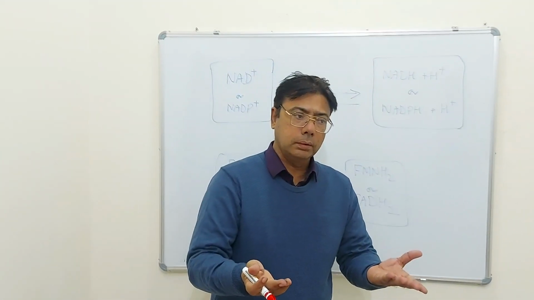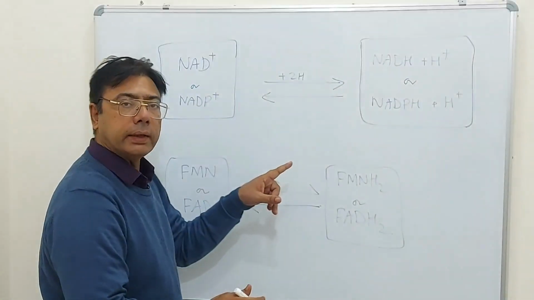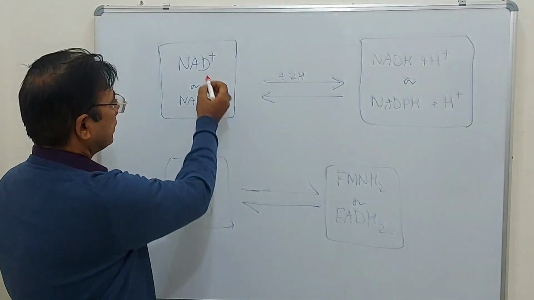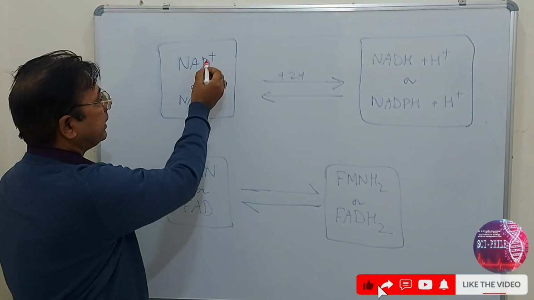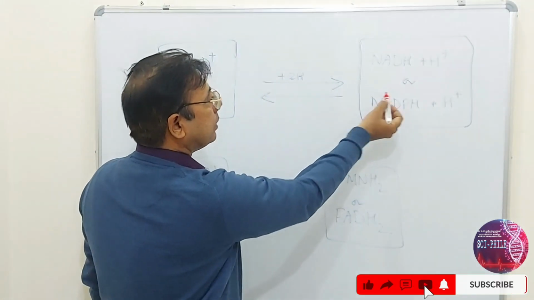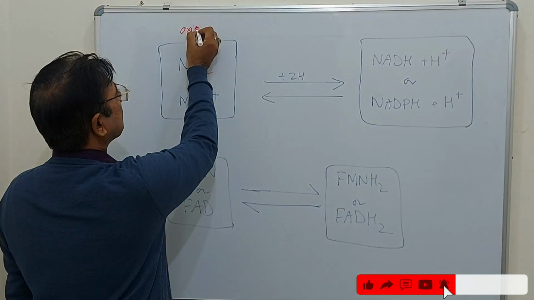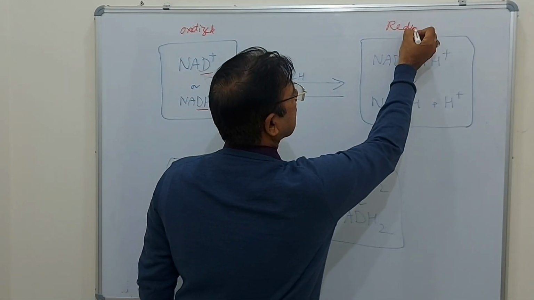In order to clear this confusion once again, I have written it here. In case of NAD or NADP, you will always write NAD plus or NADP plus, and this is the oxidized form and this is the reduced form.